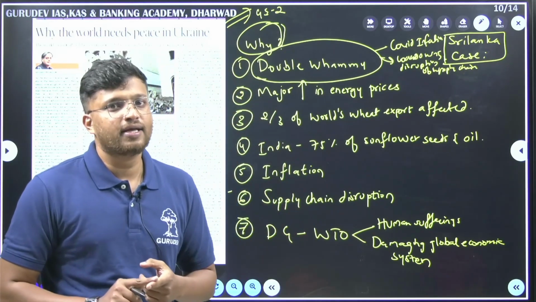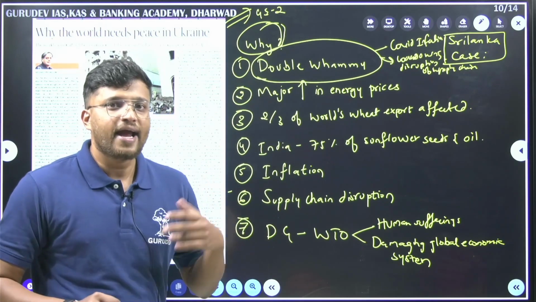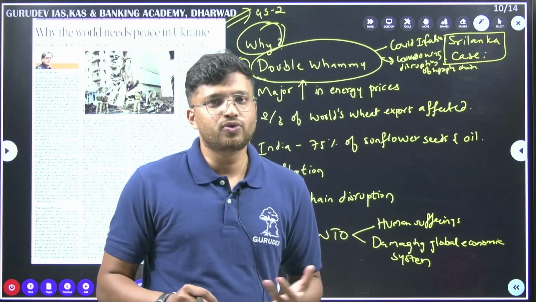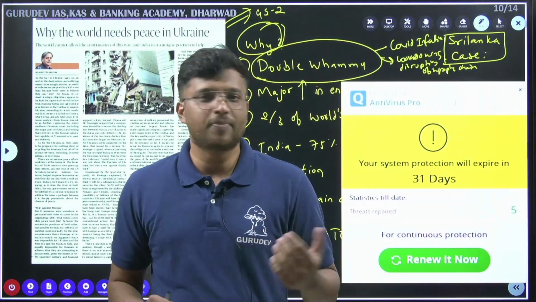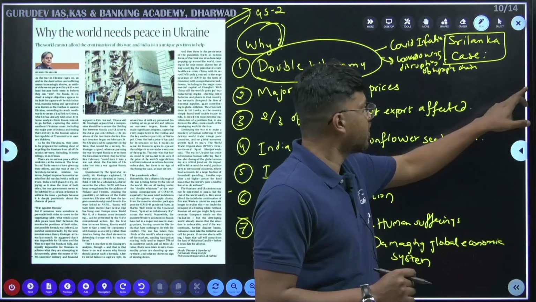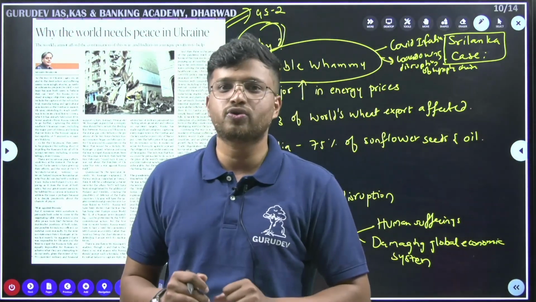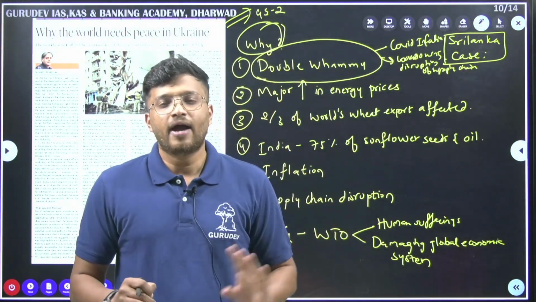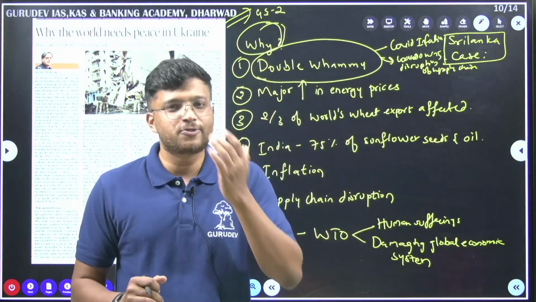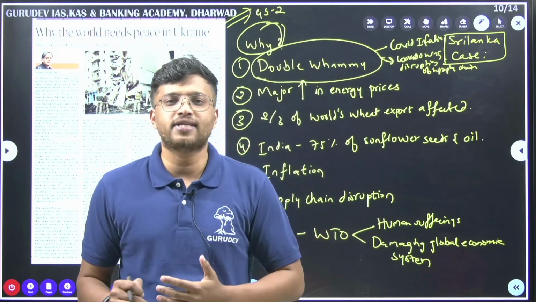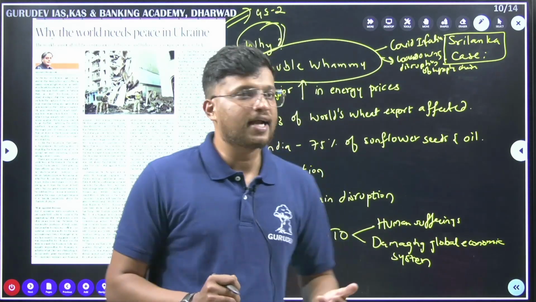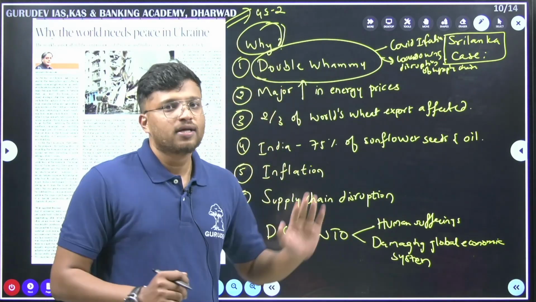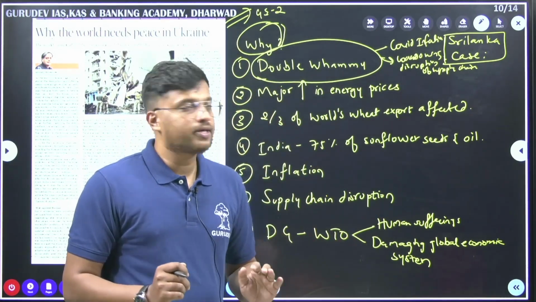One more important thing is that Ukraine and Russia are the source of a few major energies. For example, we can consider the case of Russia here. Russia is a major source of petroleum for Europe. And when the prices of these raw materials rise, generally the price of end products will also rise. That is why it is important that peace is brought to this region.